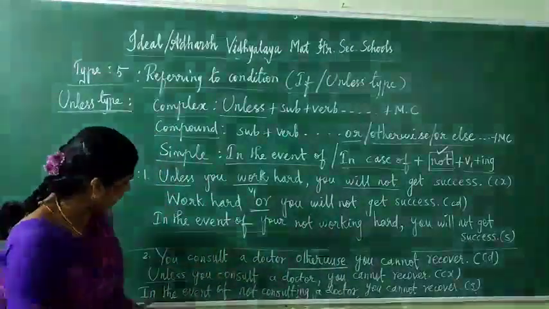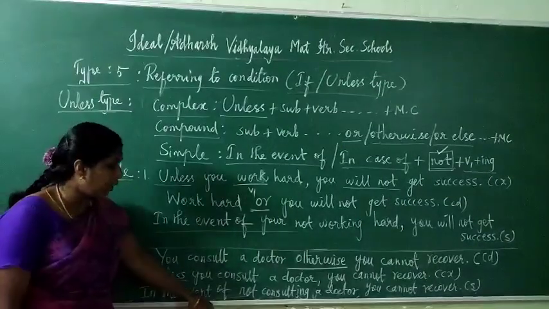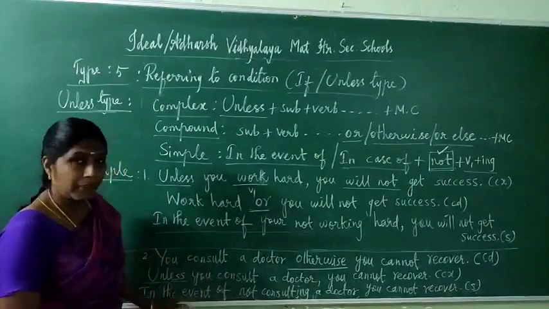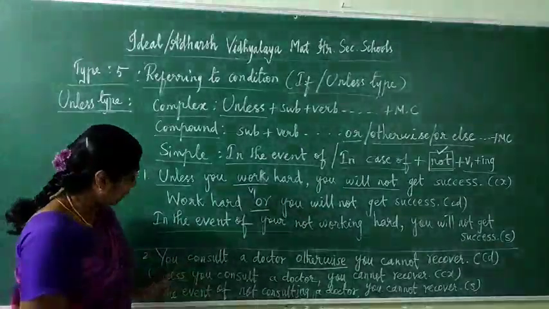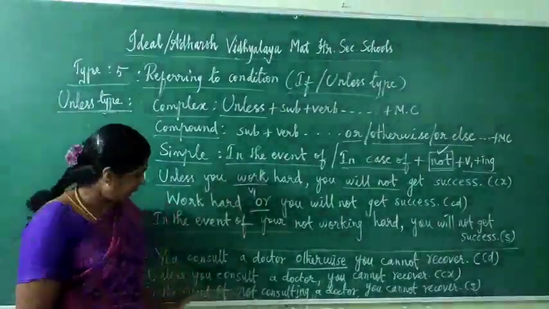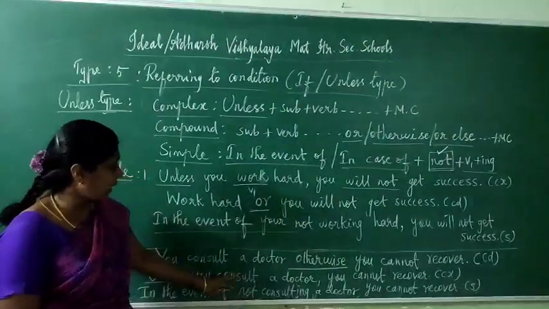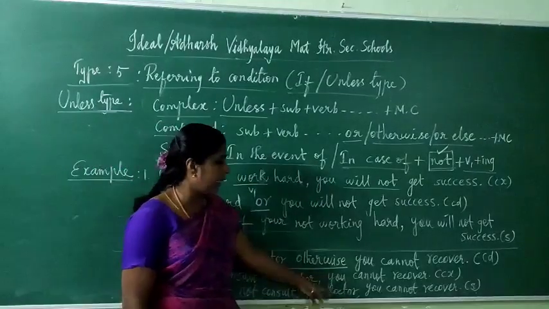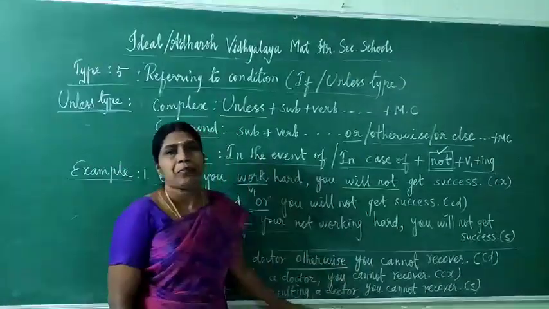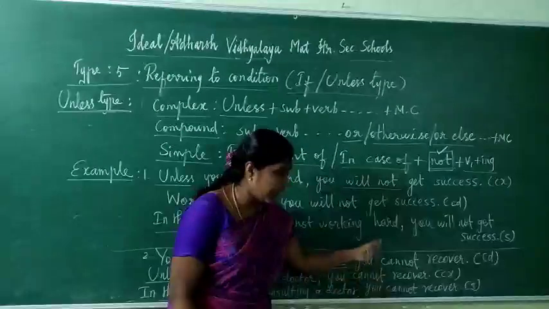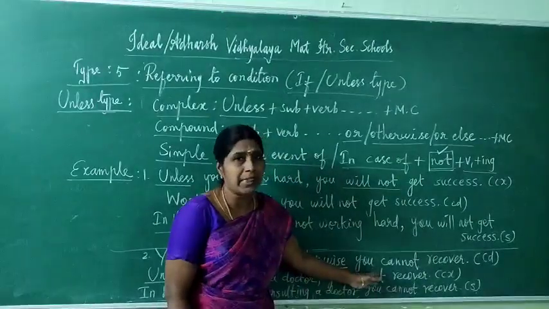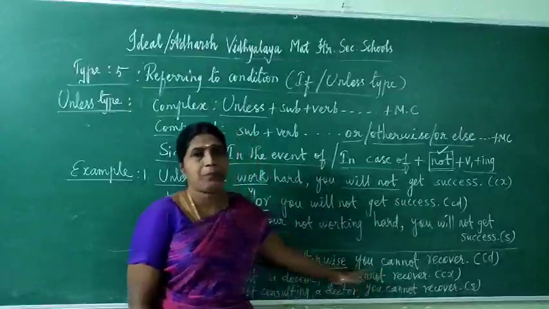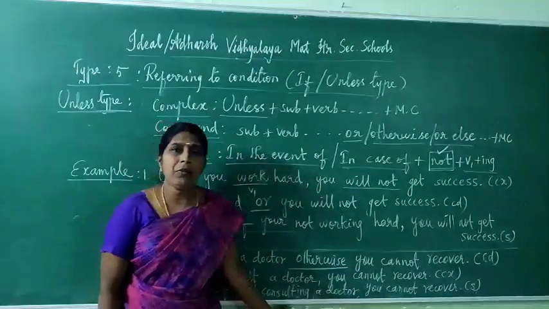That is complex. Writing simple: in the event of, then write of not. That is very important. In the unless type you have to write not. In the event of not, then ing form: consulting a doctor, you cannot recover. That is the main clause. In all three sentences, the main clause does not change. So keep it in your mind. You understand, all of you?